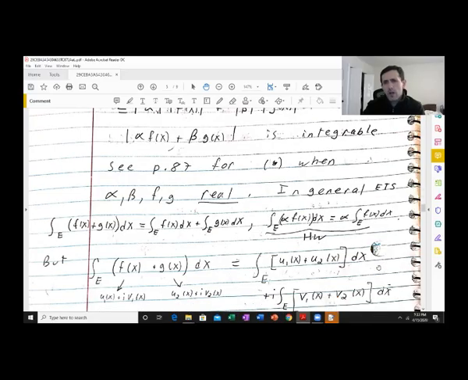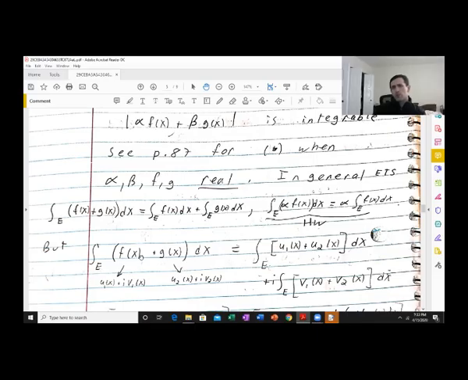Okay, so let's prove this. So let's say f is u1 plus i v1, a little easier than real part of f of x plus i imaginary part of f of x. Let's say g is u2 plus i v2.